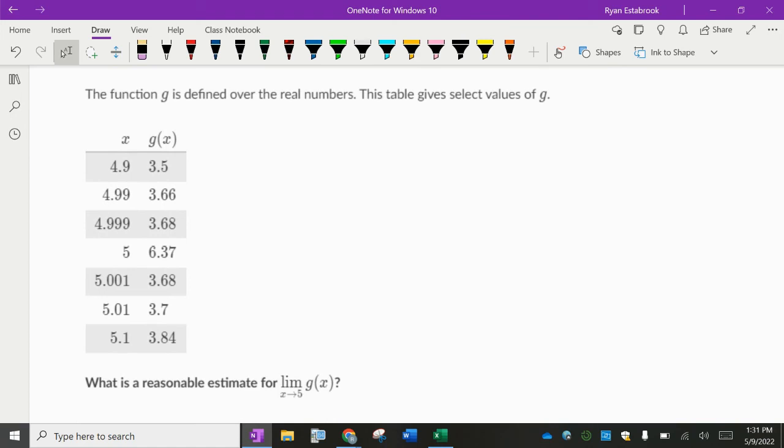So here's another table, and we're saying that this is a reasonable table. This table does give us a good look at this one. What do you think is the limit as x approaches 5? I'm going to pause for a second, give you a chance to look at that.